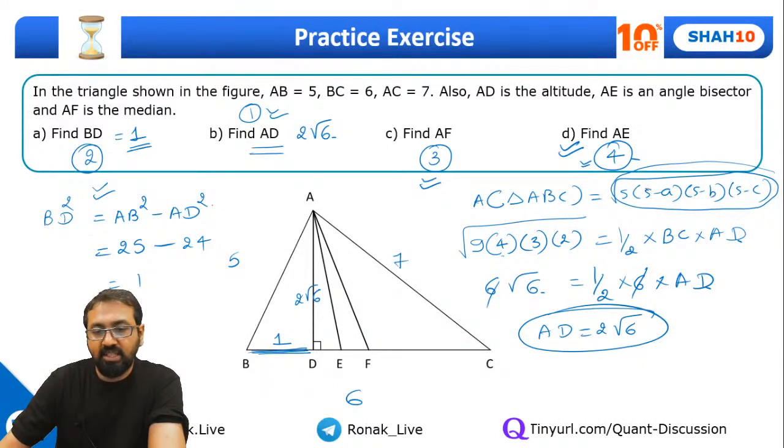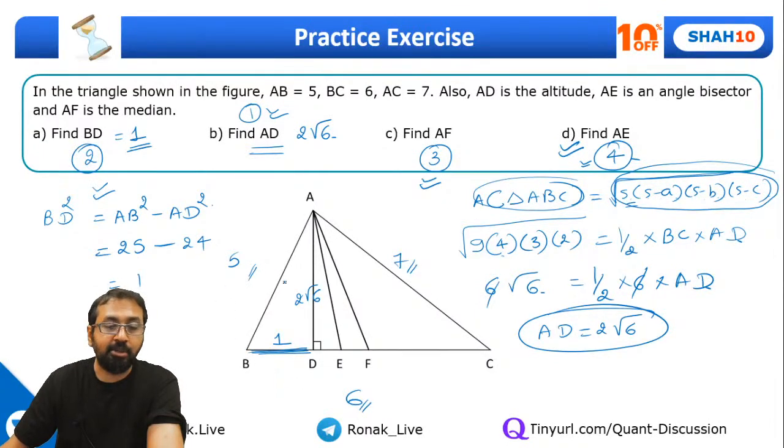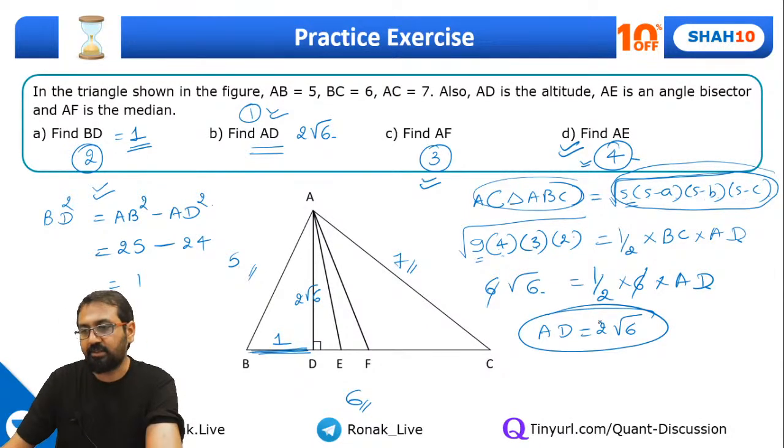Yeah, see, Sumit, I have used Heron's formula to solve this. Area of triangle ABC is Heron's formula, under root of S into S minus A into S minus B into S minus C. And what is S? S is the semi-perimeter, half of the sum of sides. So we found that S is 9. Now S minus A, that is 9 minus 5, is 4. S minus B, that is 9 minus 6, is 3. S minus C, that is 9 minus 7, is 2. And we solve that. Yeah, great.